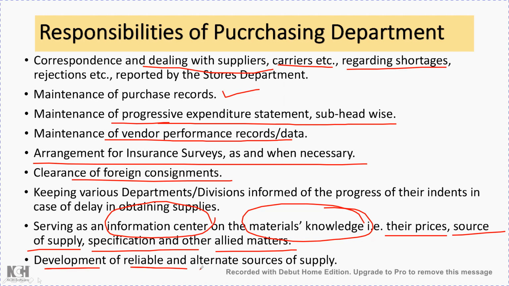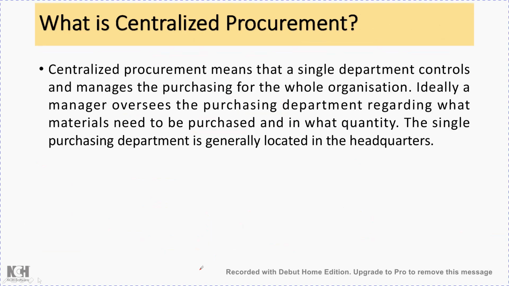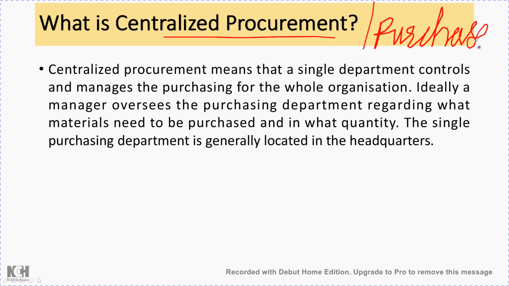So in that case, alternate sources of supply should be available in the purchase department. Okay, so now there are two ways in which the purchasing can be done. One is centralized procurement or purchase. So this is also purchase, don't get confused. Purchase is a very generic name, procurement is the proper name for that.